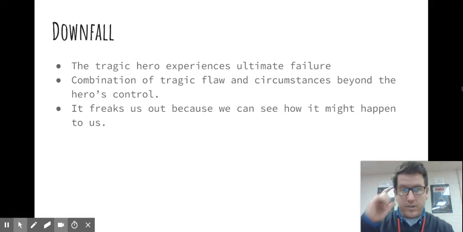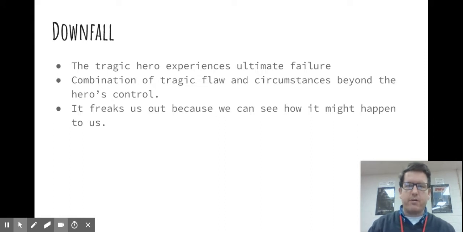So even though the tragic hero has a lot going for him or her, and maybe some things happen that are outside of the tragic hero's control, the tragic flaw combined with those circumstances beyond the hero's control lead to the ultimate destruction, the ultimate failure of the tragic hero. And the reason that we're supposed to freak out as an audience when this happens is not because we're like, oh, it sucks for you. It's because we see ourselves in the tragic hero.